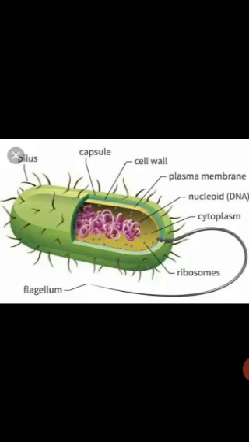So in prokaryotic cells, the genetic material is scattered. The genetic material here is called as nucleoid. Please remember this term. Nucleoid is the genetic material in prokaryotic cells, which is basically DNA. It is known by the term nucleoid. And in the cytoplasm, cell organelles are absent. It is only ribosomes that are present here. This is the basic structure of the prokaryotic cells. And as I gave you the example, bacteria, blue-green algae are the examples of prokaryotic cells.